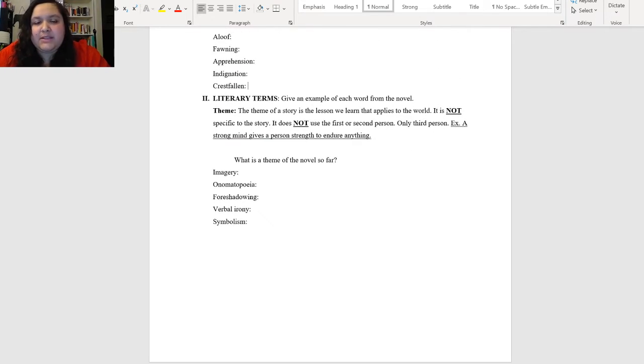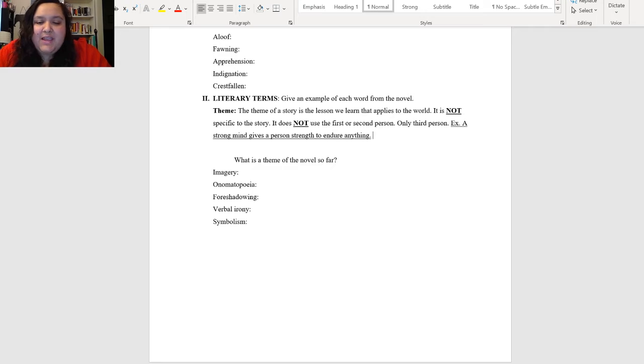Then number 2 is literary terms. Give an example of each word from the novel. I've already defined theme for you, just in case you don't remember what theme is. It's the lesson that a story is trying to teach us. But remember, it is not specific to the story. I wouldn't tell you Lennie is trying to teach us that being smart isn't always the greatest, right? For instance, that's not a theme that is specific to the story.